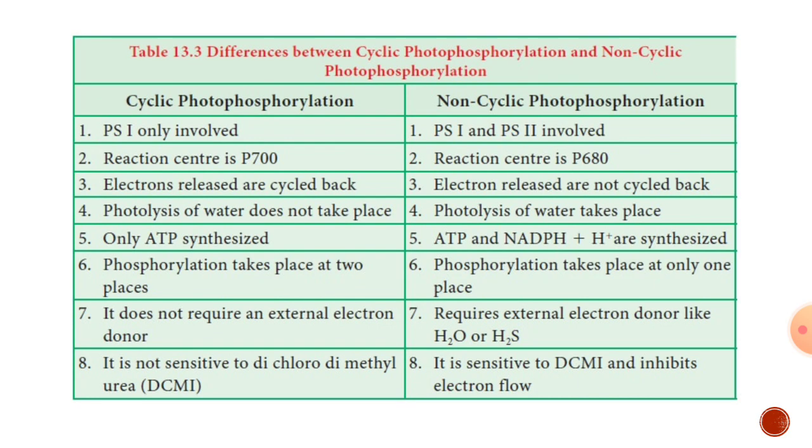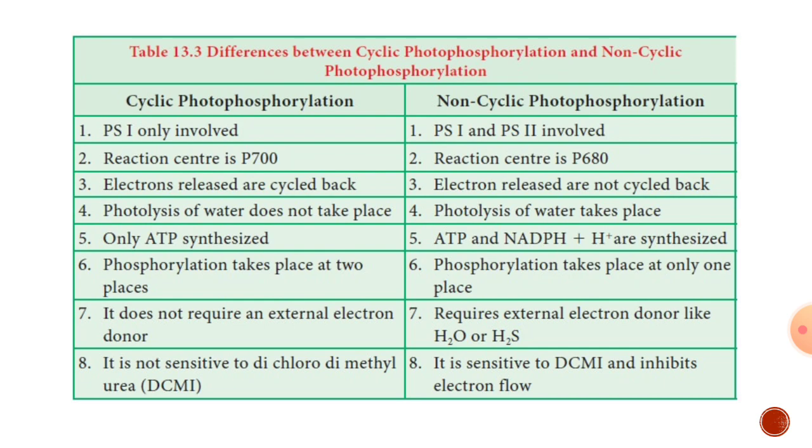So when we see the differences between cyclic and non-cyclic photophosphorylation, in cyclic photophosphorylation, only photosystem 1 is involved, whereas in non-cyclic photophosphorylation, both photosystem 1 and photosystem 2 are involved. In cyclic photophosphorylation, as only photosystem 1 is involved, the reaction center is always P700. It always receives higher wavelength of light from the sun. Whereas in non-cyclic photophosphorylation, the reactions start with photosystem 2, whose reaction center is P680.